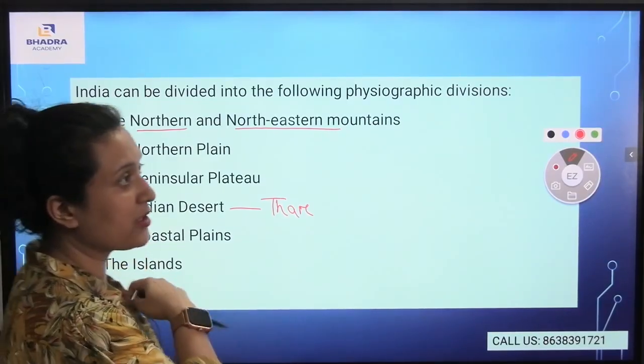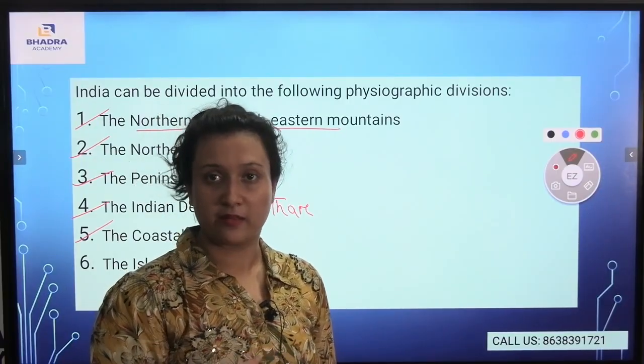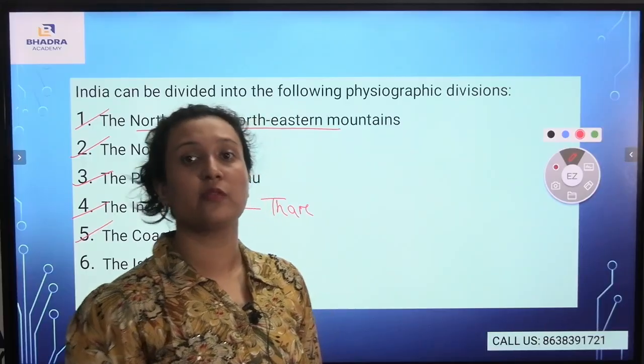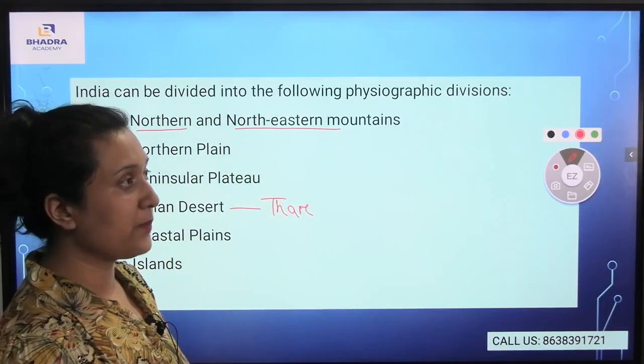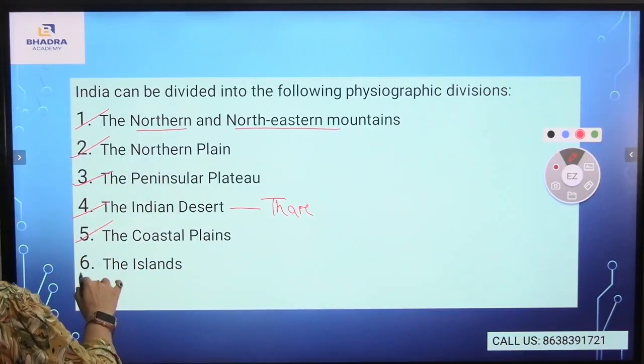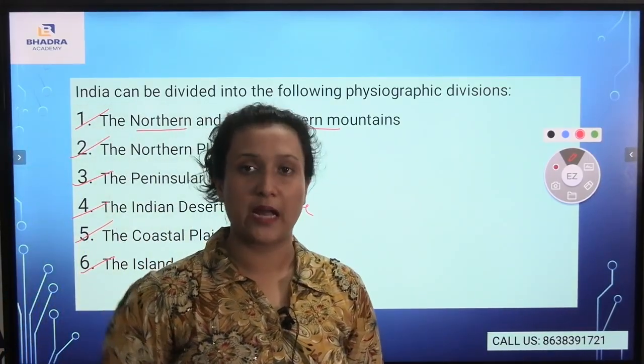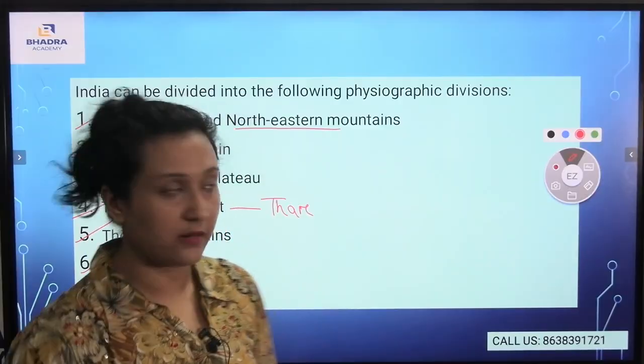What do you mean by the coastal plains? For example, the coastal beaches. Kerala is there, Tamil Nadu is there, Goa is there. Those are known as the coastal plains. Also, the western Ghats and the eastern Ghats come under the coastal plains, and then the islands. The Lakshadweep Islands and the Andaman and Nicobar Islands come under the island category.